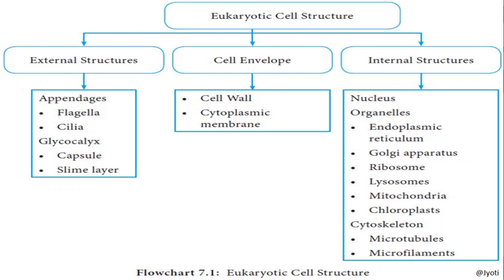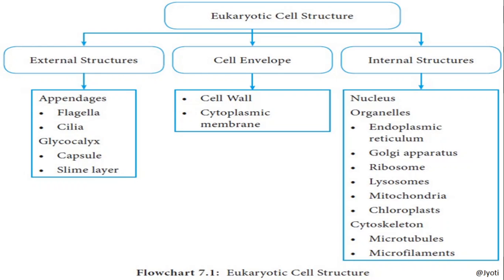An eukaryotic cell consists of the external structures, which include the appendages like flagella, cilia, glycocalyx, capsule, slime layer. Then the cell envelope, which includes the cell wall, cytoplasmic membrane or cell membrane or plasma membrane.